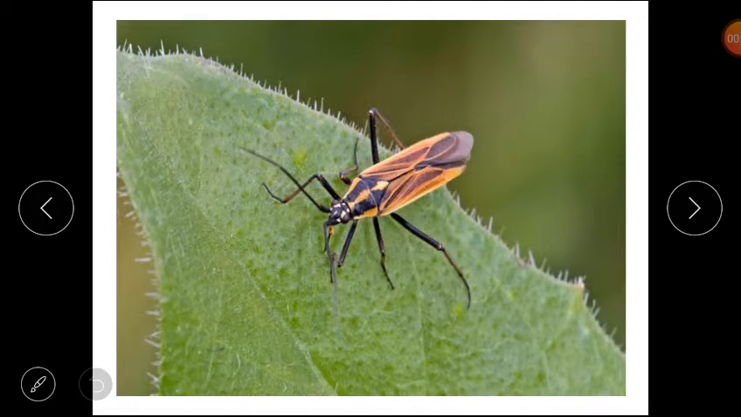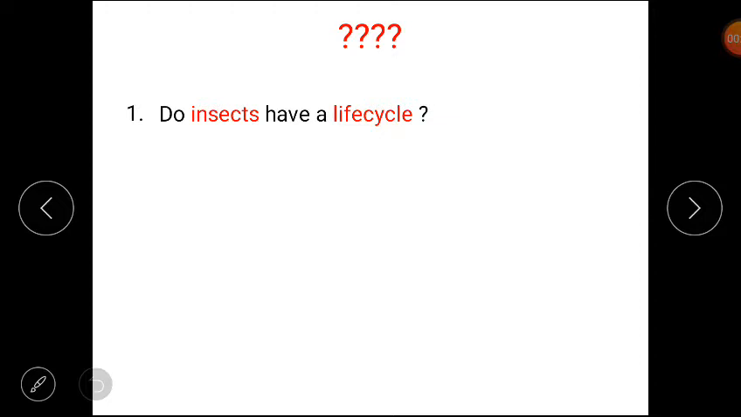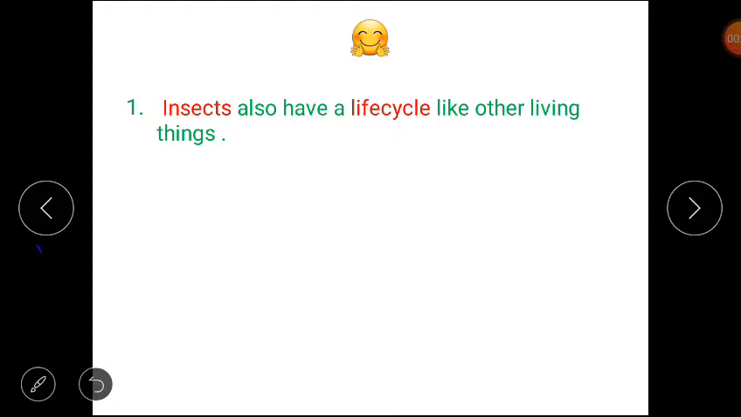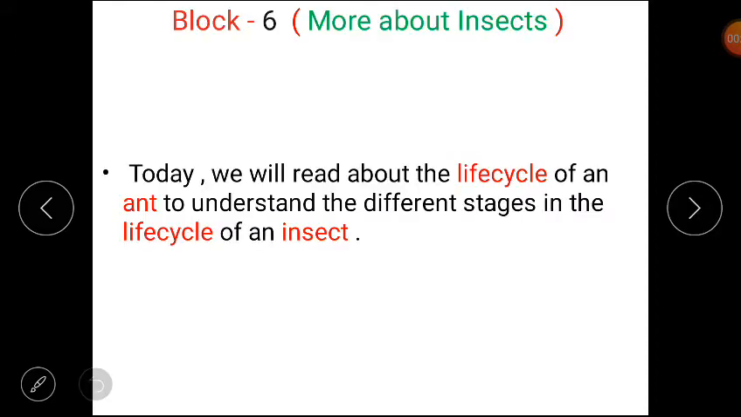Students, here is a question for you. Do insects have a life cycle? Let's discuss the answer. Insects also have a life cycle like other living things. Clear? Students, we are doing block 6, more about insects, and today we will read about the life cycle of an ant to understand the different stages in the life cycle of an insect.